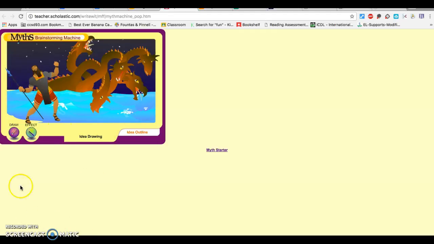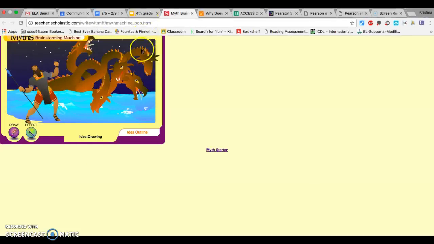So now I'm going to come up with a story to explain this picture, and maybe I want my story to be about how the waves are created in the sea. So I'm going to name this guy, I'm going to name him Hercules. So Hercules is in charge of taking care of the sea. And so one day he was taking care of the sea and he came upon this big, huge monster. And so they had to fight, and their fights were so terrible that they created all these waves. So that's my example of my story.